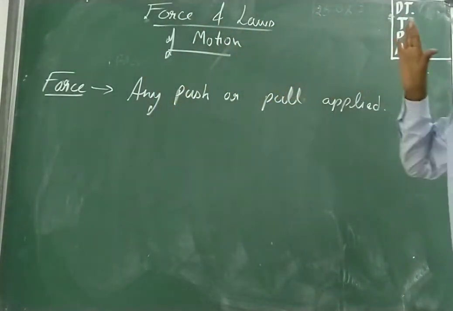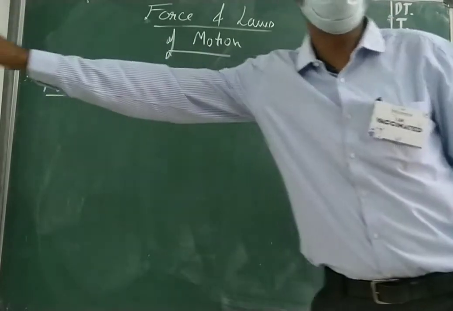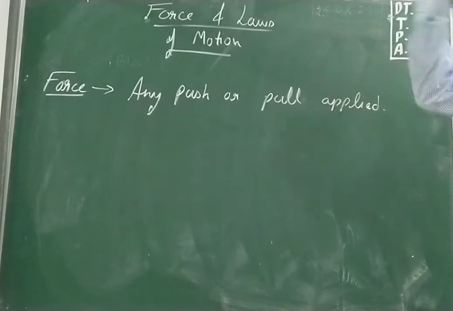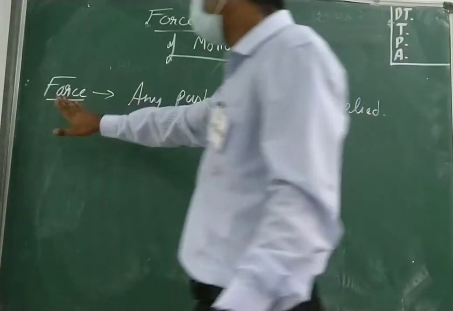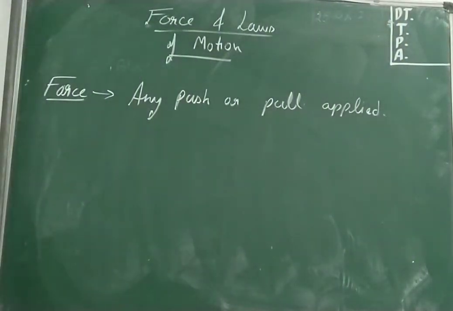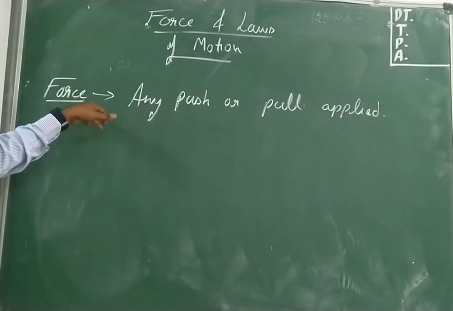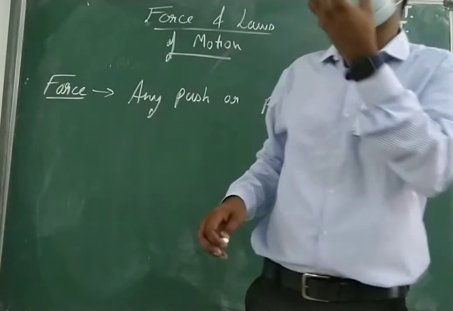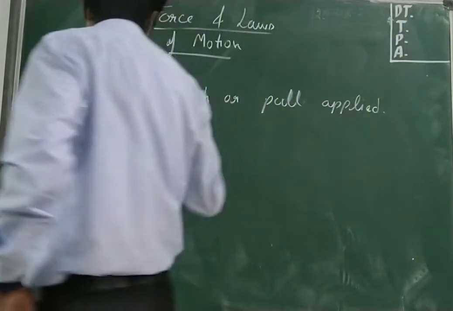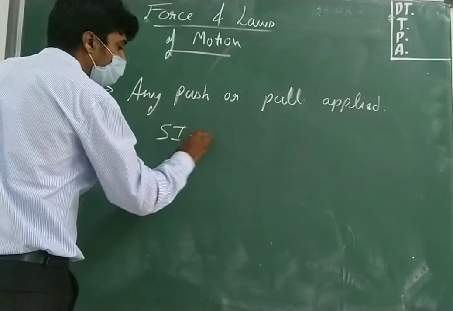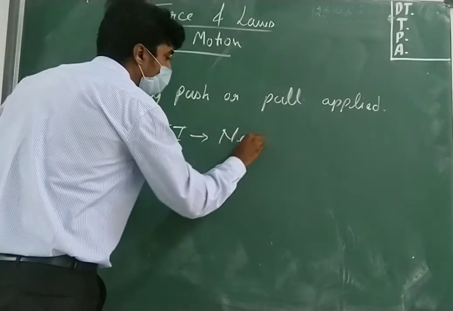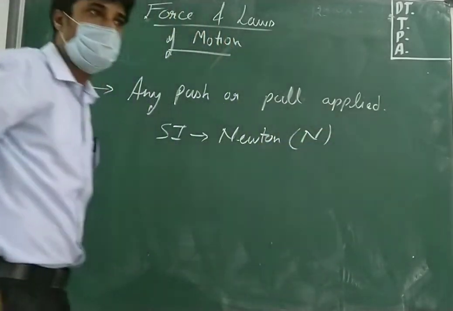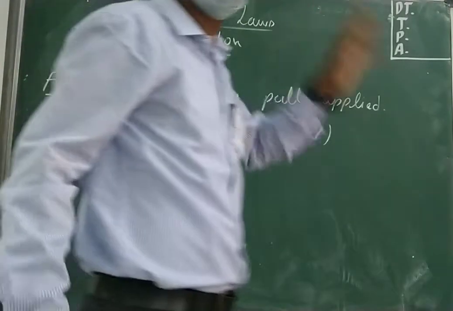So what is push? When you are pushing somewhere. What is pull? When you are pulling towards yourself. Any type of push or pull is called force. Force is a quantity which has to be measured, and its SI unit is Newton, denoted by capital N. The SI unit of force is what?